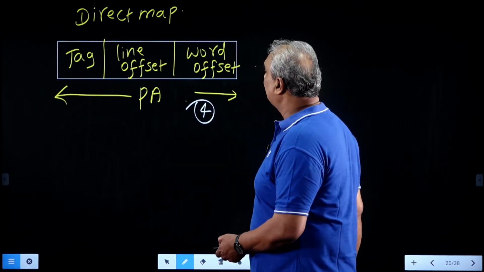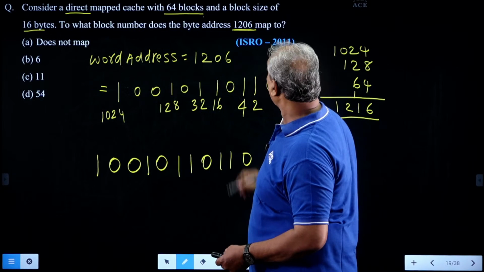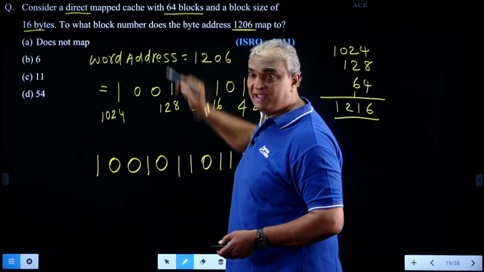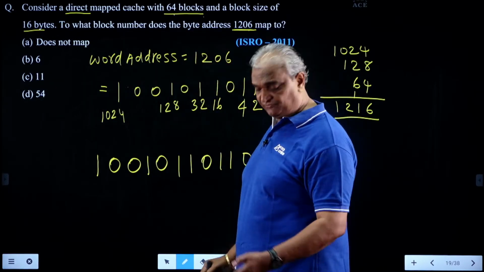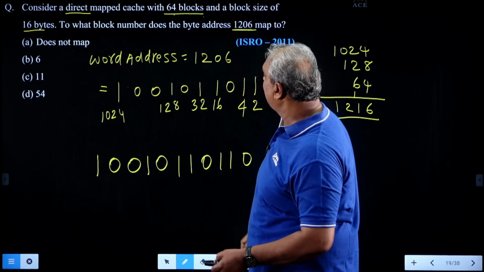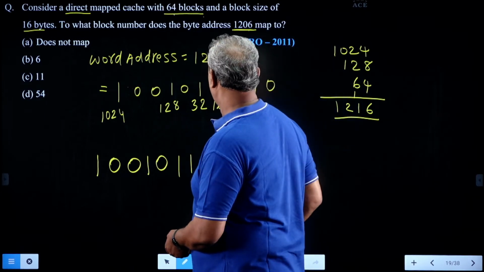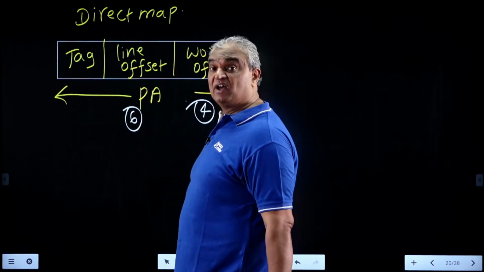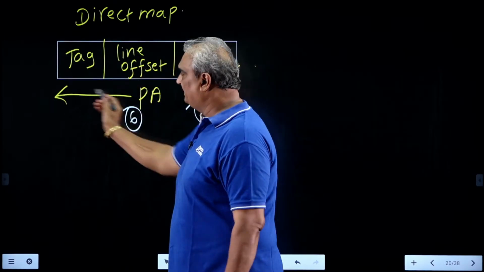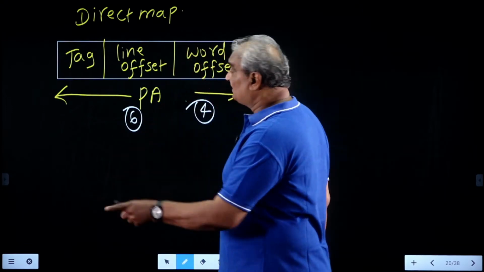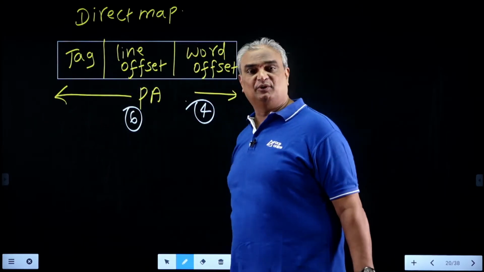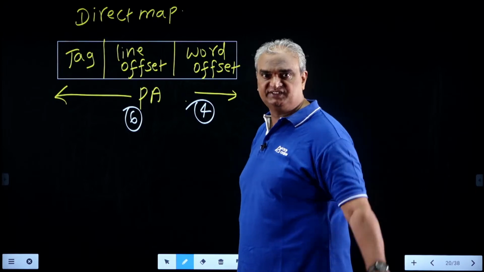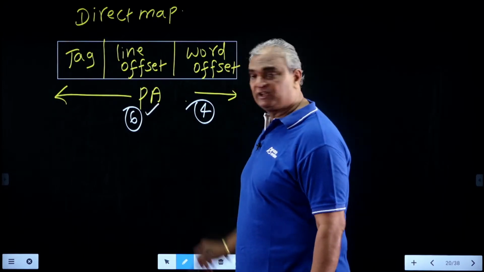At the same time, it has 64 blocks. To select one of the 64 lines, it requires 6 bits. The remaining bits are the tag. For solving this question, it is not needed to discuss the tag size and physical address size. Here it is very, very important.